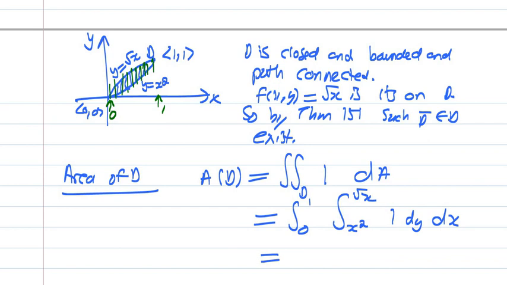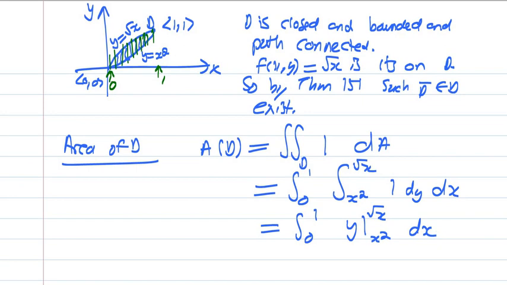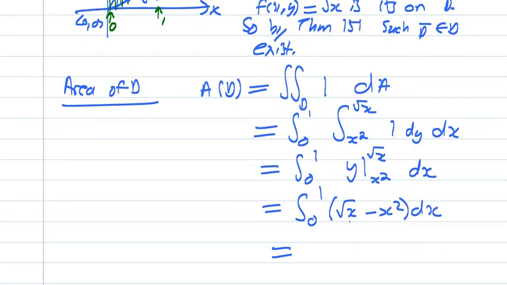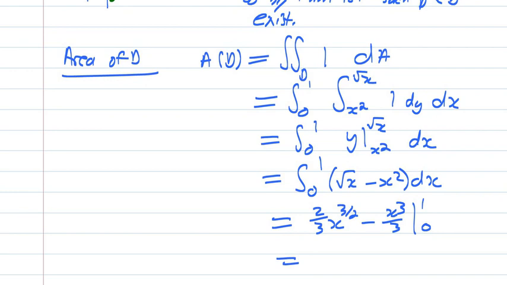And now I just quickly do this calculation. If I integrate 1 with respect to y, that's y. The top bound is root x, the bottom bound is x squared, dx. And if I plug in, I get root x minus x squared dx. And then I integrate x to the half. If I integrate x to the half, that'll be 2/3 x to the power 3 over 2 minus x cubed over 3. Plug in 1 and 0, and then I see that the area evaluates to 1/3.